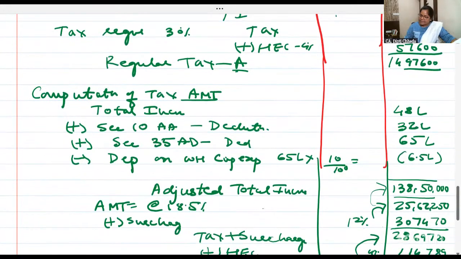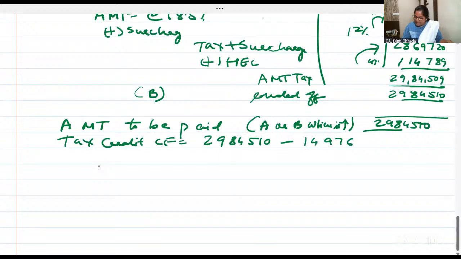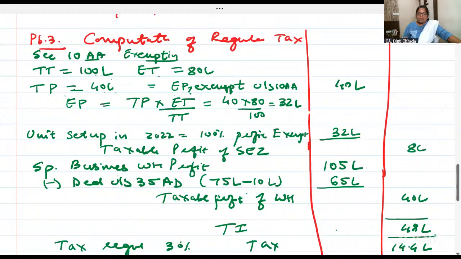What's your regular tax? 1497,600. 29,84,510 minus 1497,600 is 1486,910. 1486,910 is the tax credit which you can carry forward and set off. 7 to 8 marks sum, but very good.